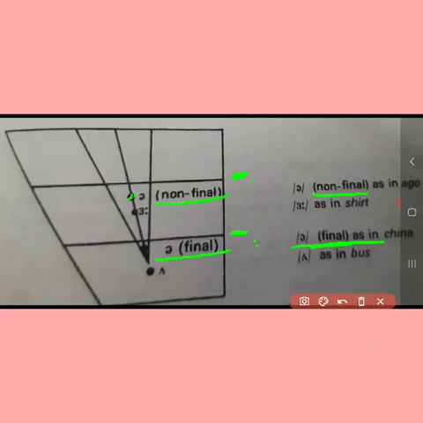Now let us see the description of weak or schwa, how it is produced. It is produced when the lips are unrounded, and the central part of the tongue is raised first to this height and then this height.